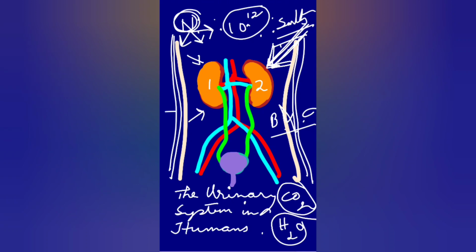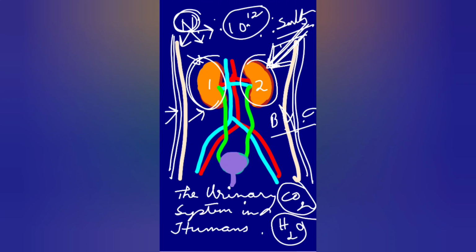This is the waist region, and on either side of the backbone, one kidney. Color, it is bean shaped, reddish brown, and I will try to show you what is there inside this and how it functions. But before that, let's understand there are two kidneys here.